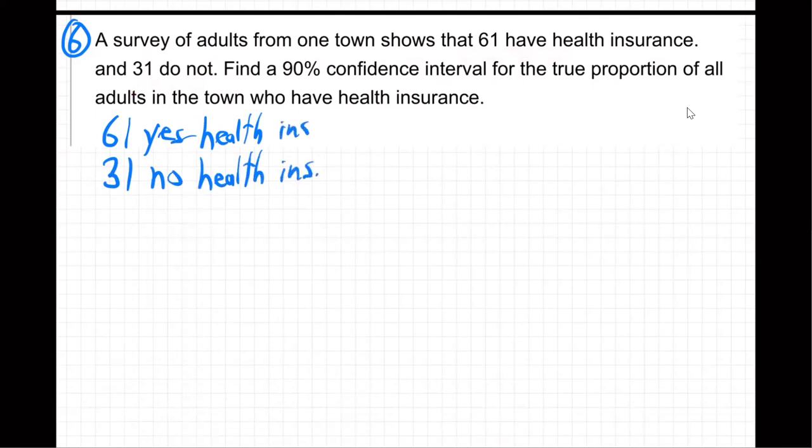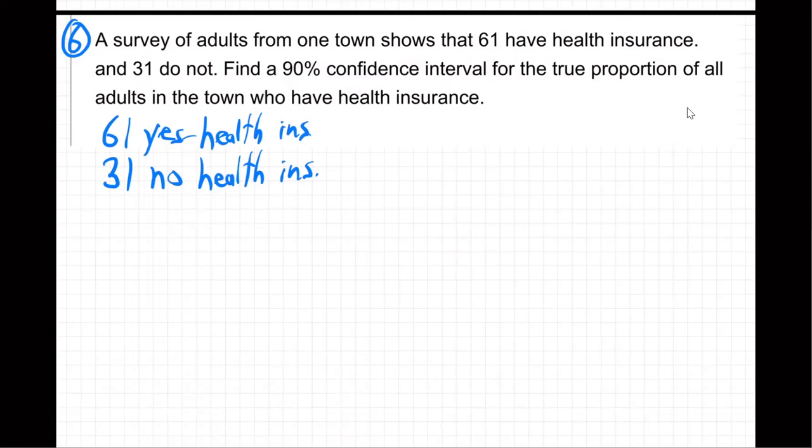So the question is, find a 90% confidence interval. A confidence interval is like a guess. In other words, what do you think? What percentage of the town, if you're the mayor or the city council, you're trying to figure out, do we need to do something to help more people get health insurance? So what percentage of our town would we guess has health insurance? You can't get that information because the medical records are private. So they'd have to do a survey and then try to guess at the whole town. Well, what's going to be their guess?